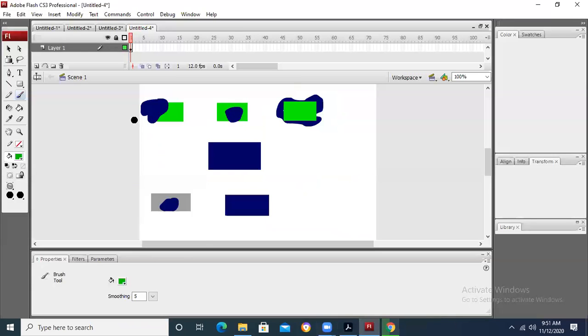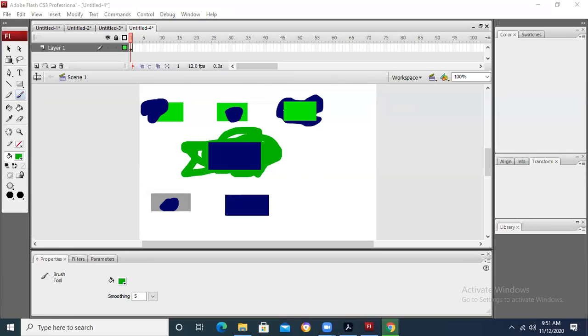Paint behind is quite simple. When we are painting, you can see in this object, it is not in front of the object. Whatever we are painting is not basically in front of the object, it is outside the object. This is called paint behind. Paint behind will be applied behind the object that you are drawing. For example, you have drawn the mountains. Now you want to draw the clouds. If you go over the mountain, it will not be drawn over the mountain. It will be behind the mountains, inside the sky. It will be shown in this way.